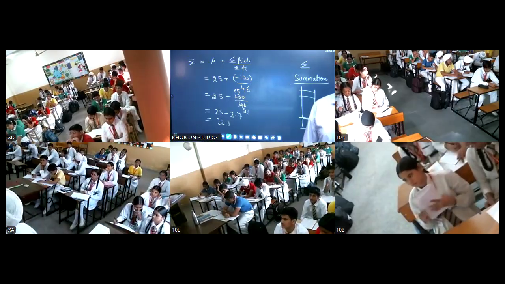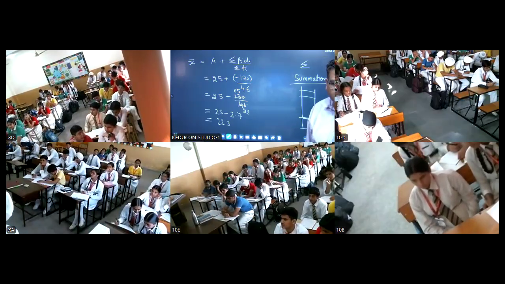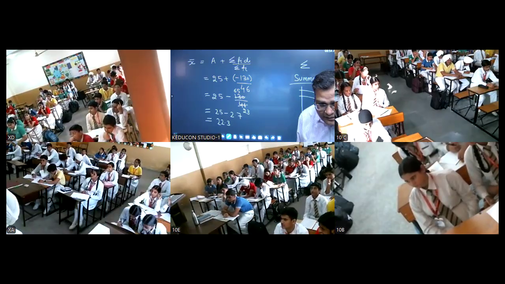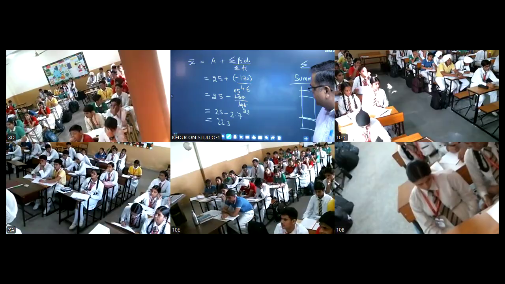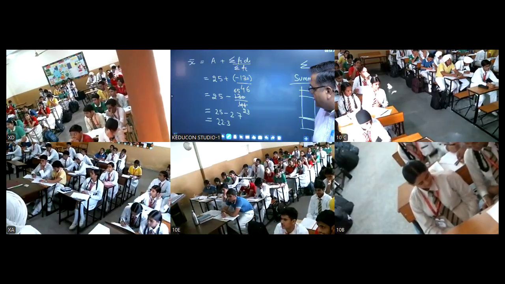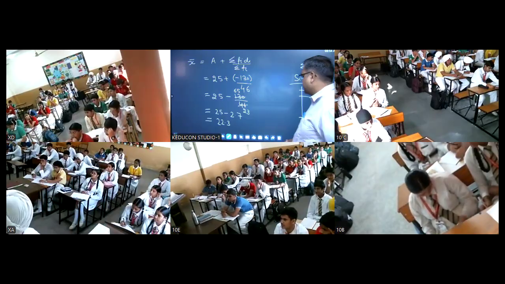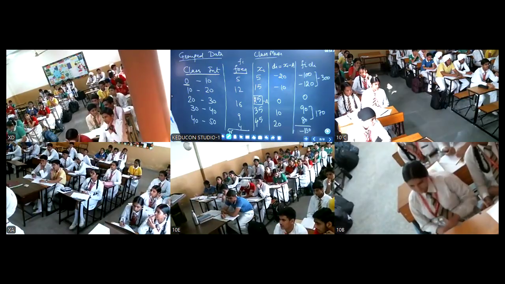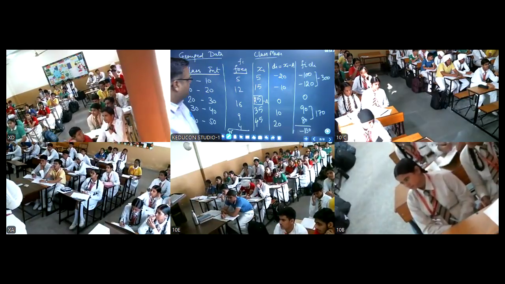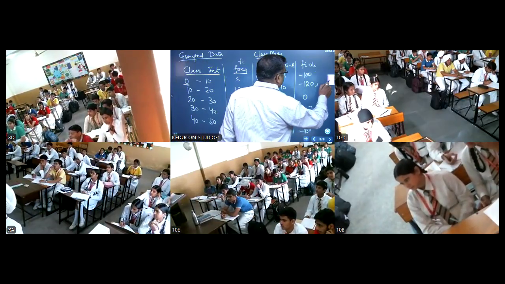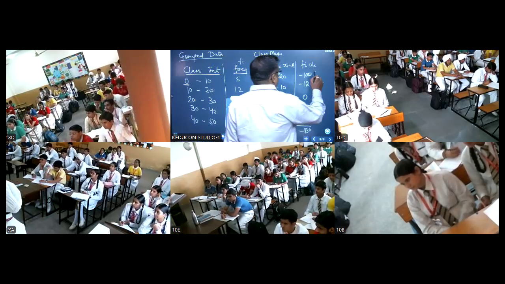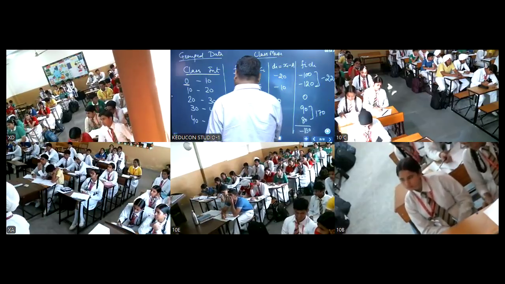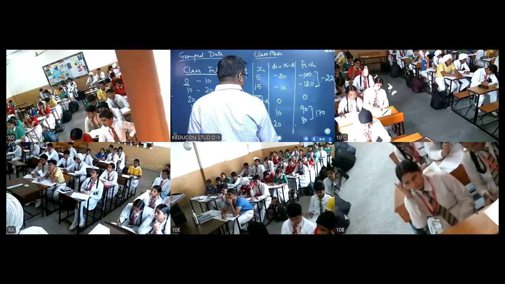Is it clear? Is it clear, children? Summation fi, 50. Pardon? It's minus 50. Minus 50. It is minus 130, students. Sorry. This is not 200. This is 120 minus 220. So this is minus 50.